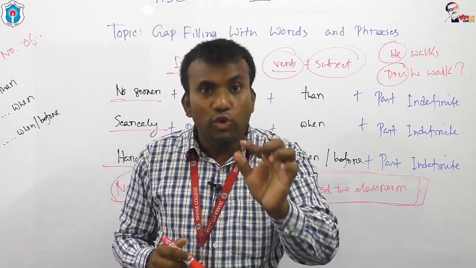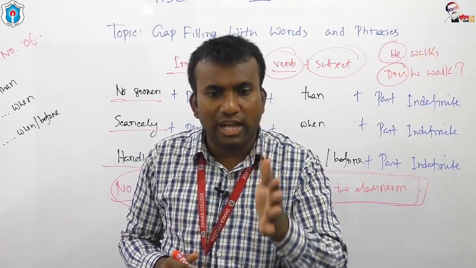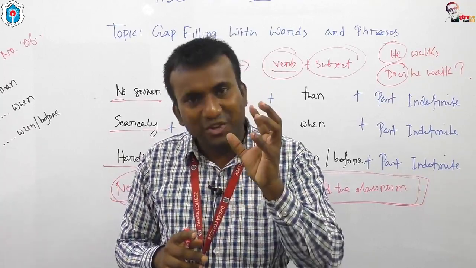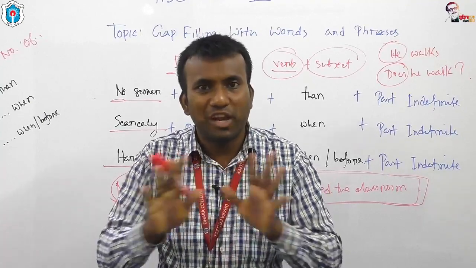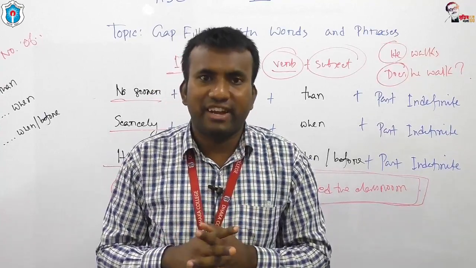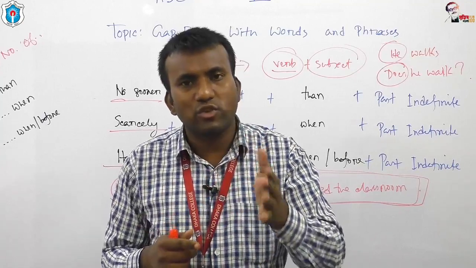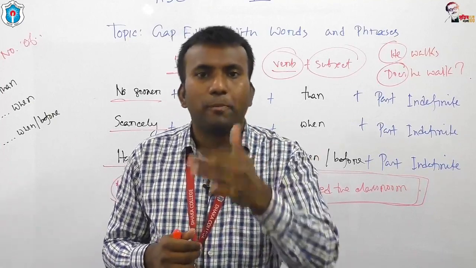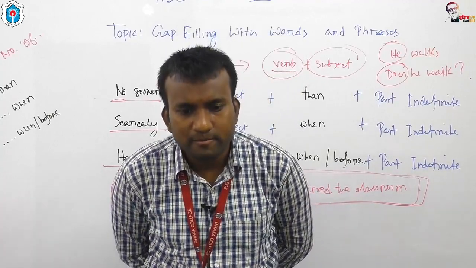Don't memorize no sooner had. If you know the grammar of inversion, you don't need to memorize no sooner had, scarcely had, hardly had. You should think: after no sooner, scarcely, hardly, past perfect tense is used, and the auxiliary verb of past perfect tense is had. As they maintain inversion, we have to put the auxiliary verb had before the subject. Okay, have you got me?